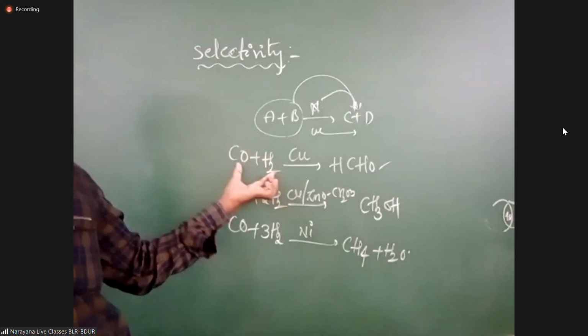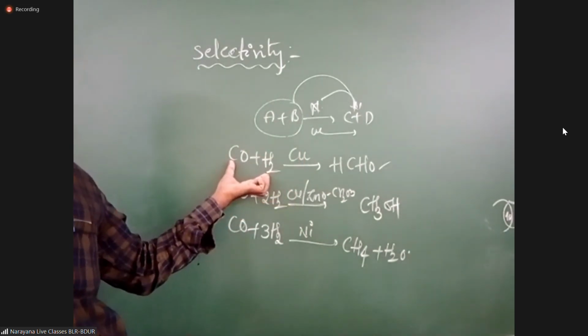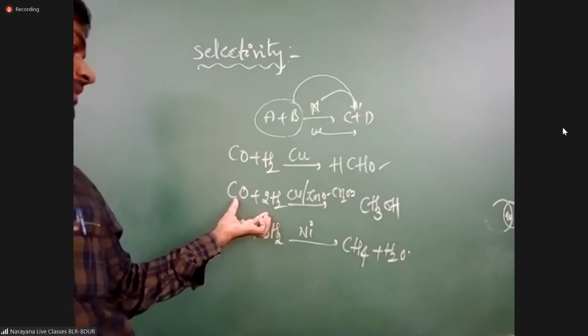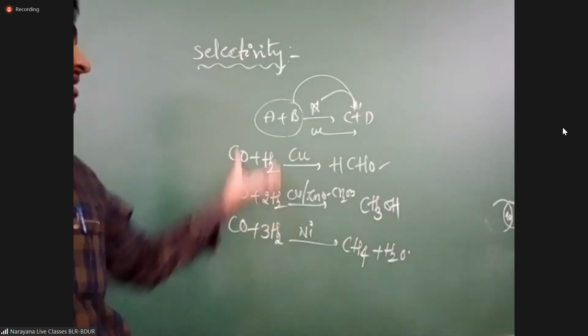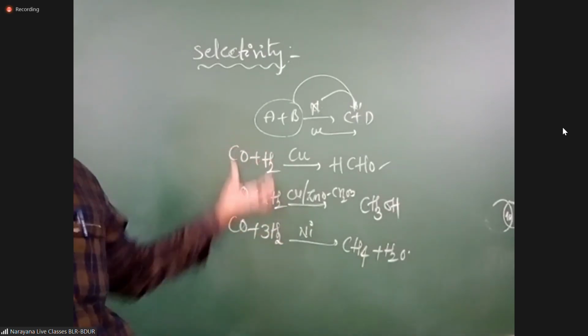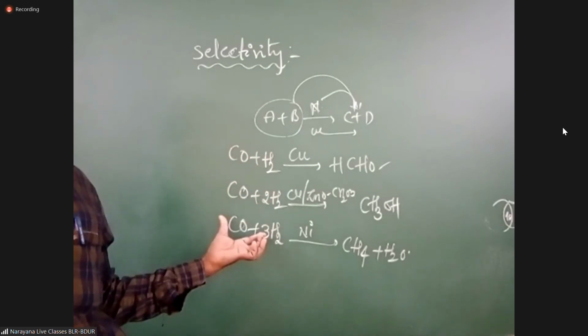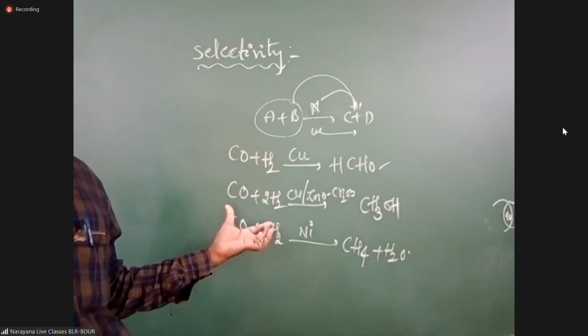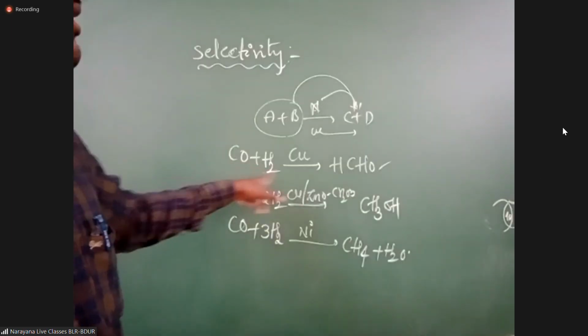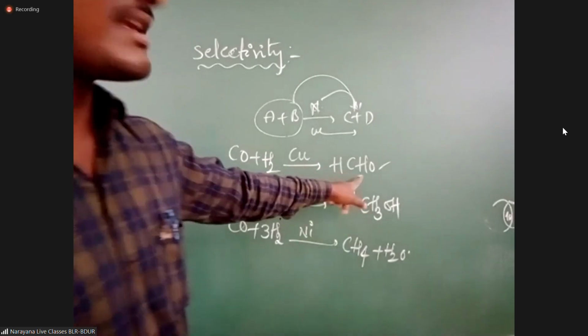Now here, reactants CO plus H2, CO plus H2, CO plus H2. All three have the same reactants, correct? Then what is the catalyst here? When carbon monoxide reacts with hydrogen in the presence of copper, what are we getting here?